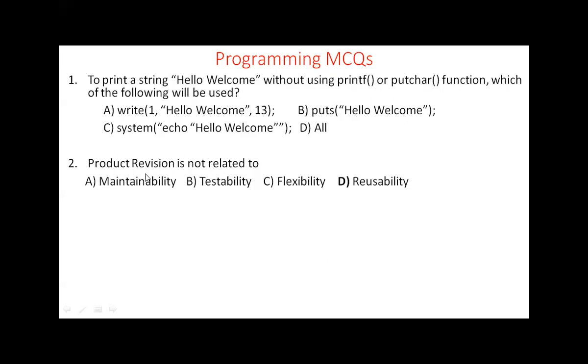So maintainability is related to product revision. Testability is related. Flexibility is related to product revision. Reusability means once you develop a code, whether that code can be used in other products or not. So this reusability is nowhere related with product revision. So option D is not related. Reusability is not related to product revision.